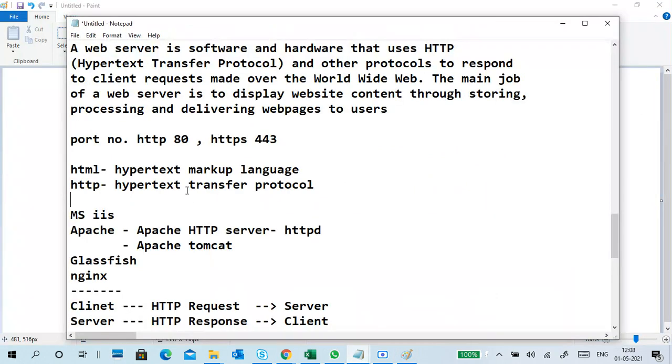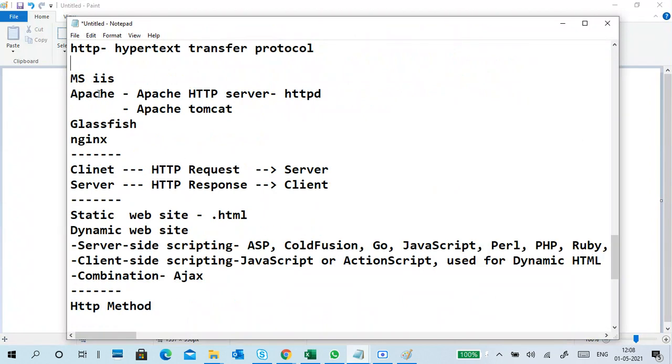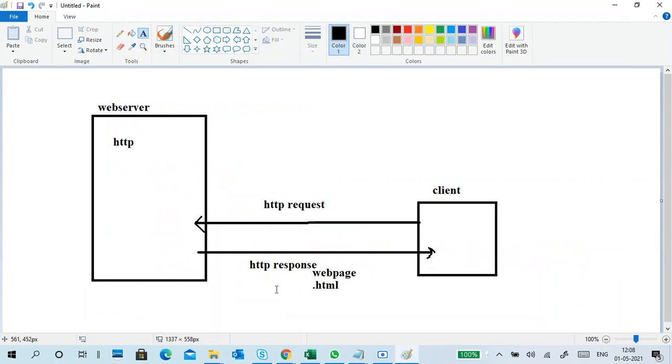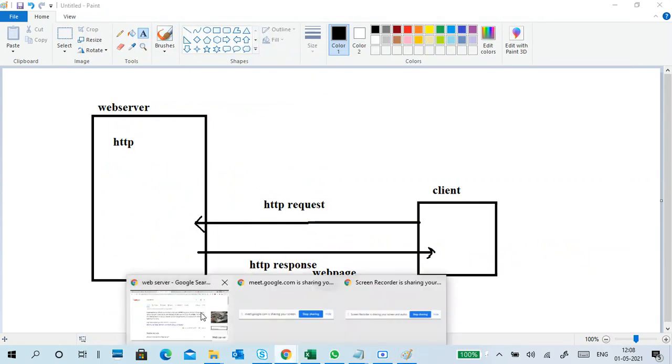Next step is different types of web servers. Different types of web servers are there.